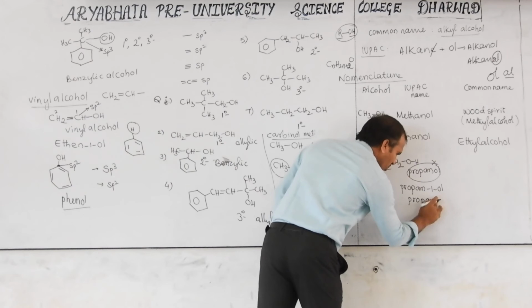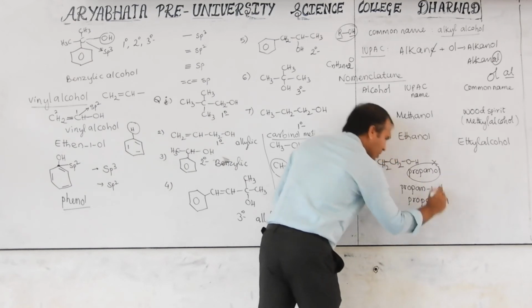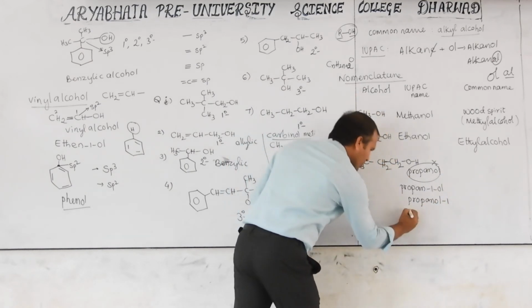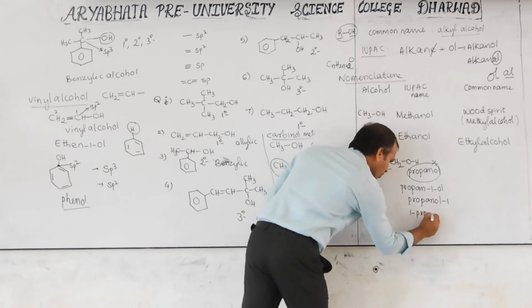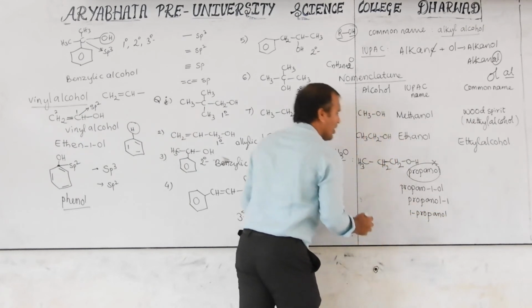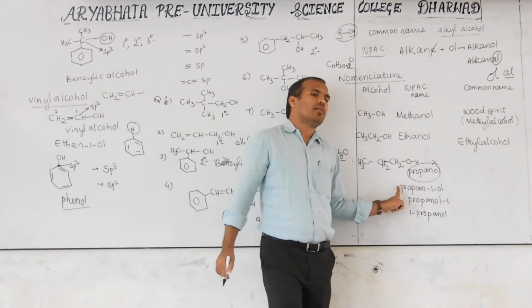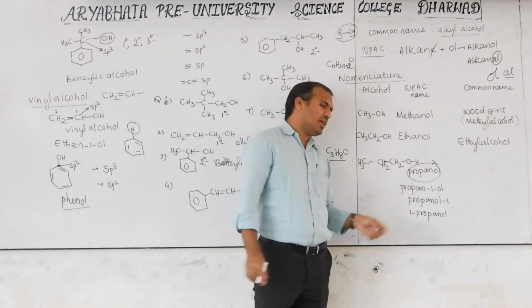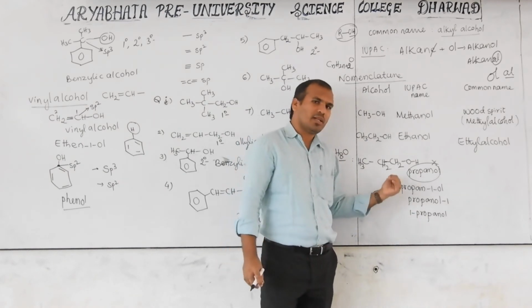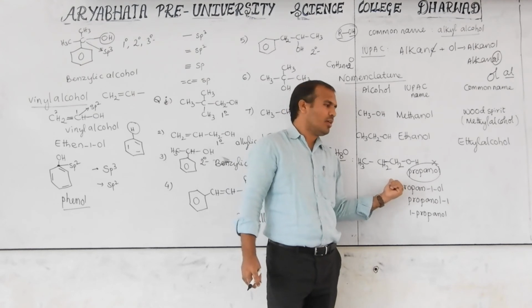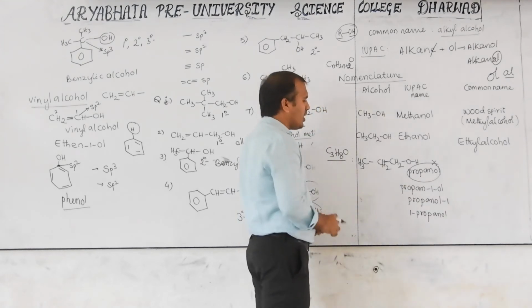Propane propanol 1. This is the old method. Otherwise, 1-propanol. These are the old methods. This is the new method, then we have to follow this. This is better. These are also correct, but this is the new method. We have to follow this. Okay, this is propan-1-ol.